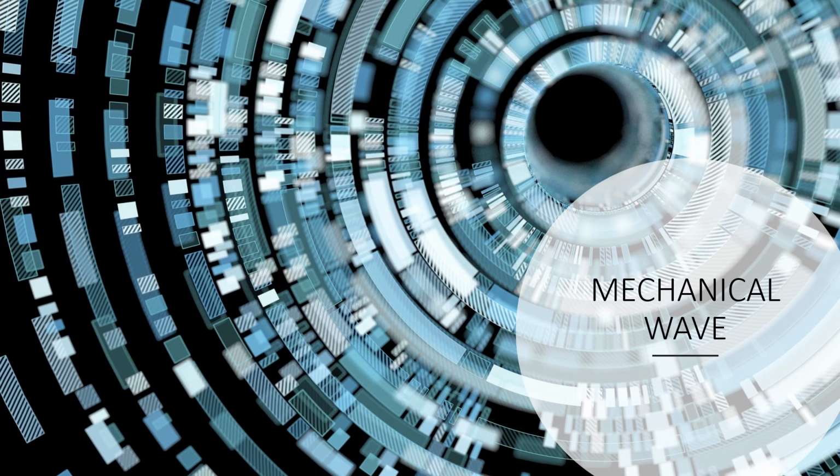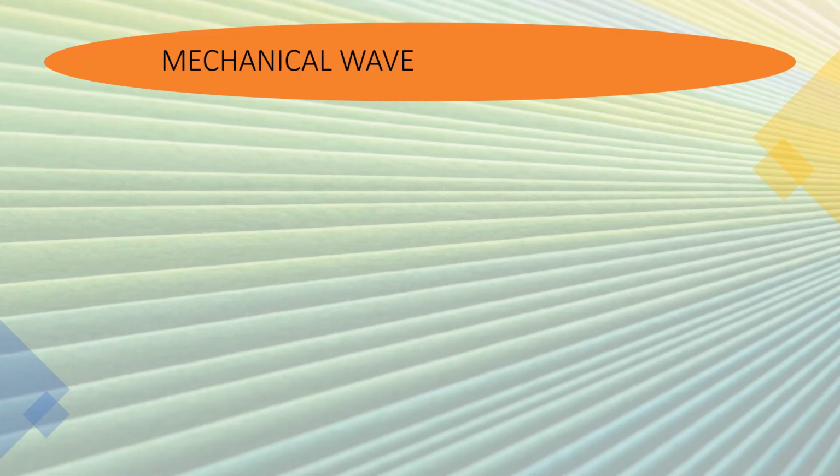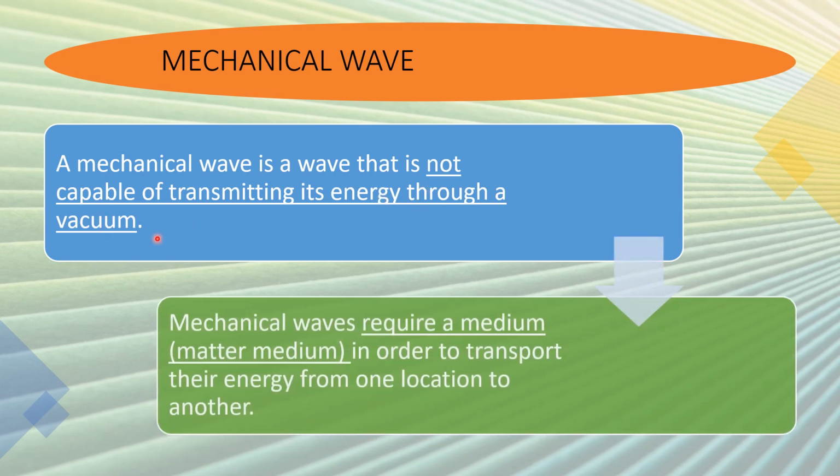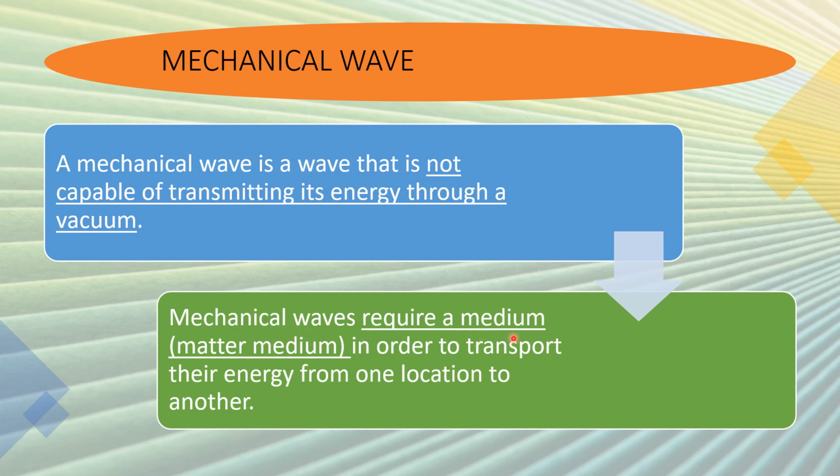Okay, let's start with mechanical wave. So, a mechanical wave is a wave that is not capable of transmitting energy through a vacuum of space. So, kailangan nga ng medium. So, it cannot transfer energy in a vacuum. That is the reason why mechanical waves require a medium, such as matter, like solid, liquid, in order to transfer the energy from one location to another. So, mechanical wave travels in a medium.